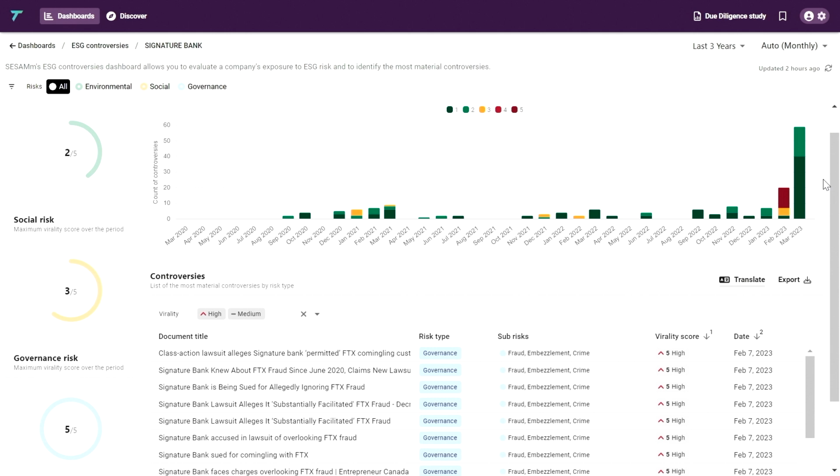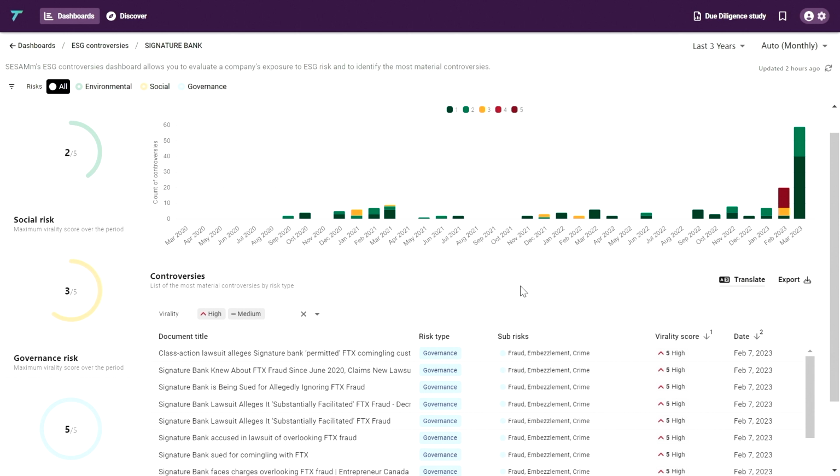What the platform tells us is that it automatically classifies all of the articles and messages that we find from millions of different websites, translates them into risk metrics, identifies the specific risk category that they are associated with, such as crime, fraud, or embezzlement, for example, and automatically assesses the severity of each individual event. So we can see, of course, here for Signature Bank that there is a high governance risk that is expressed.